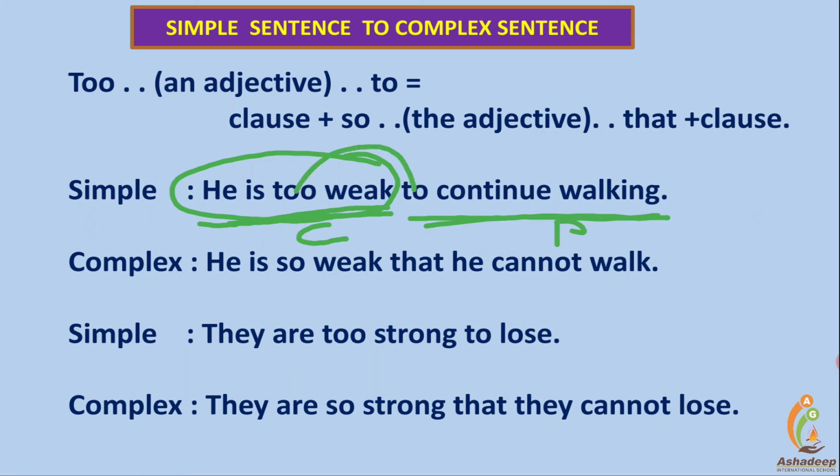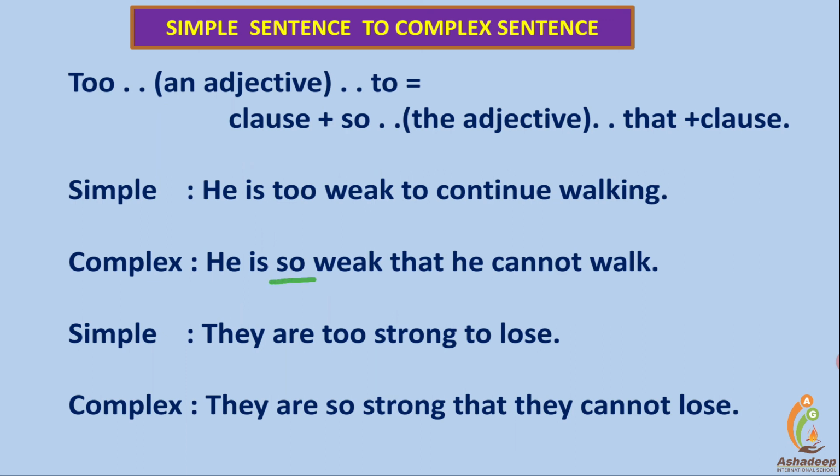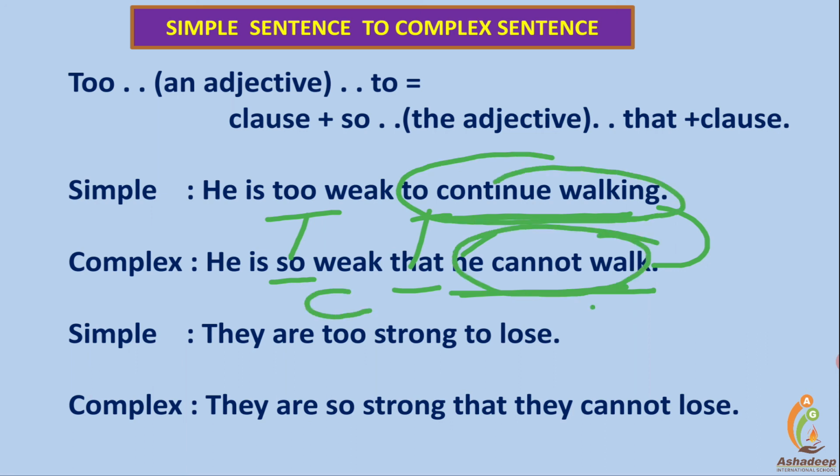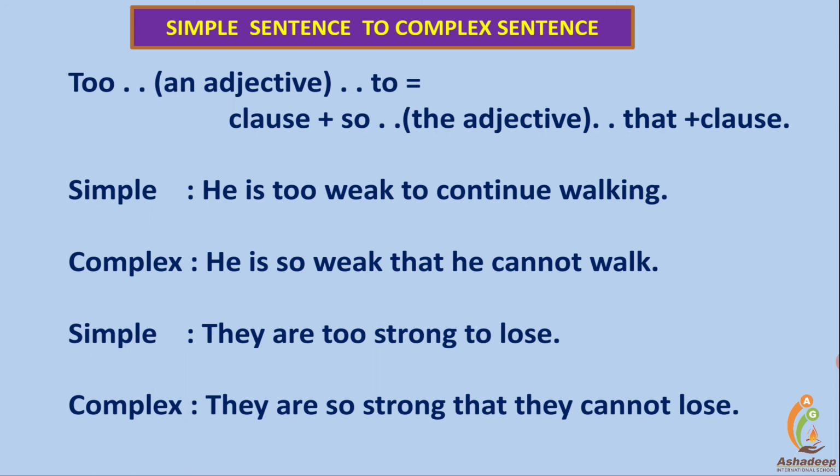Now "too" will be removed to change it into a complex sentence and replaced by "so" and "that". He is so weak that he cannot walk. The phrase has been converted into a clause. He cannot walk: he, subject; walk, verb. See how smartly the phrase has been converted into a clause. Now it has two clauses, and that's why it's a complex sentence. He is so weak that he cannot walk.